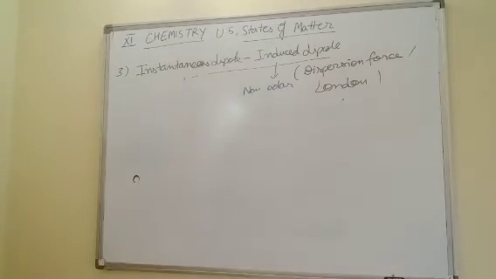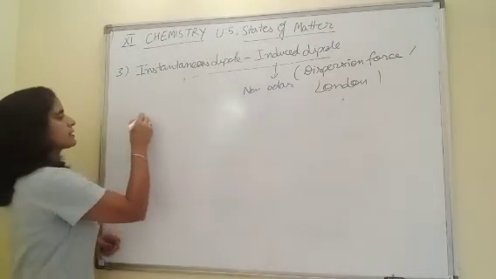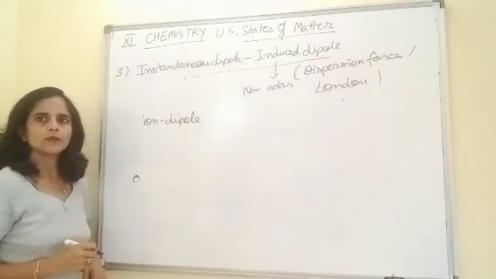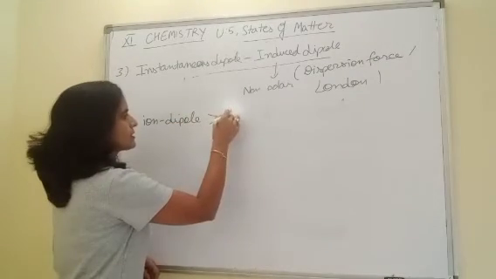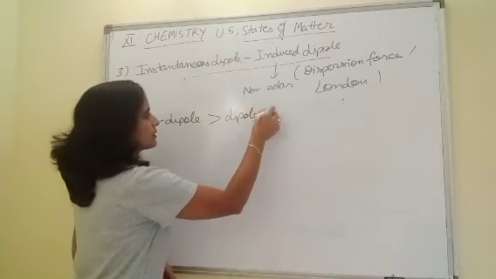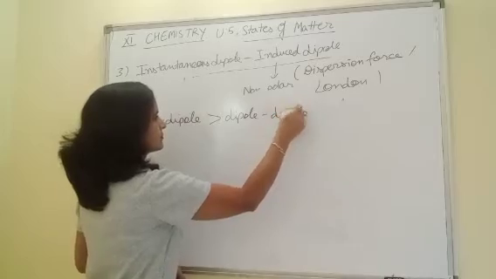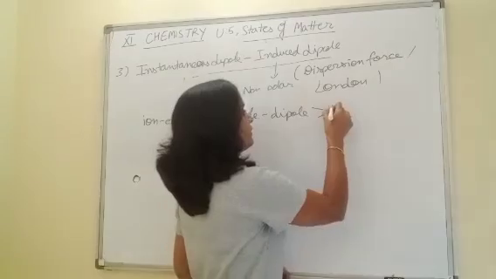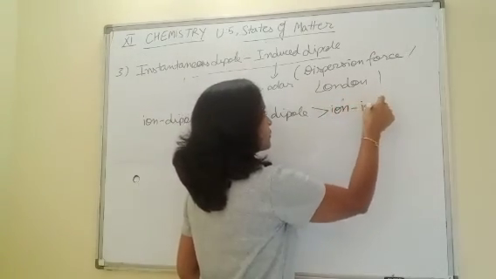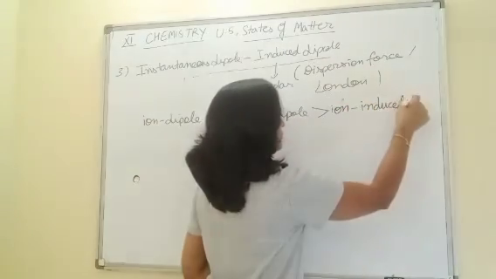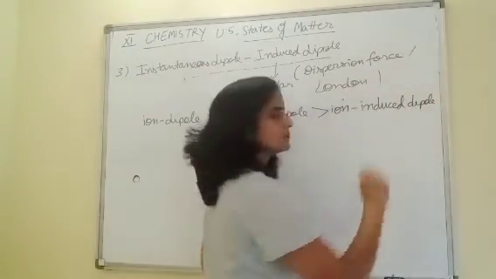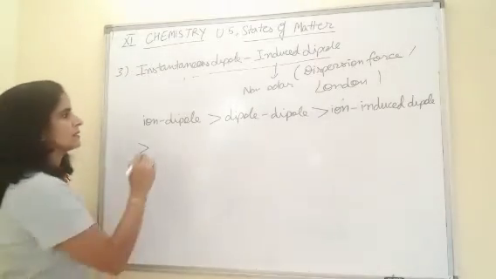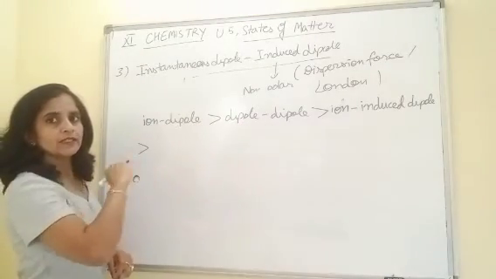Now just categorize all these forces. How do we categorize them? The strongest one is ion-dipole. Then the next one is dipole-dipole. Next comes ion-induced dipole. After ion-induced dipole, which one?